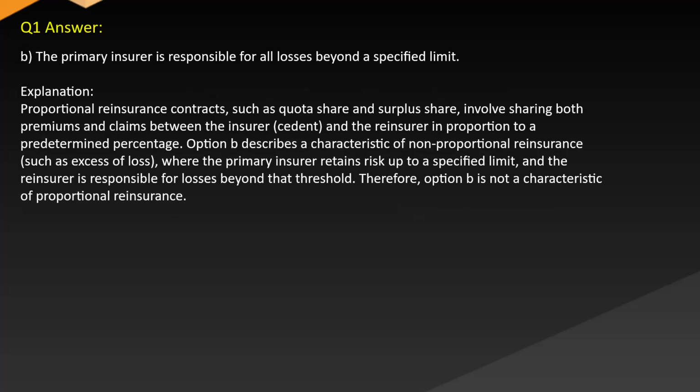Answer. B. The primary insurer is responsible for all losses beyond a specified limit. Explanation. Proportional reinsurance contracts, such as quota share and surplus share, involve sharing both premiums and claims between the insurer, the cedent, and the reinsurer in proportion to a predetermined percentage. Option B describes a characteristic of non-proportional reinsurance, such as excess of loss, where the primary insurer retains risk up to a specified limit and the reinsurer is responsible for losses beyond that threshold. Therefore, option B is not a characteristic of proportional reinsurance.